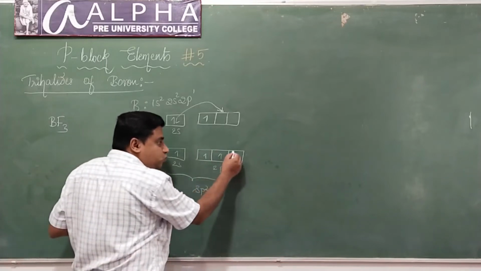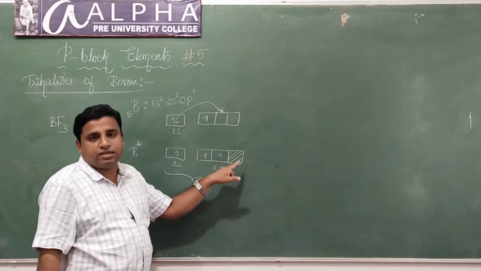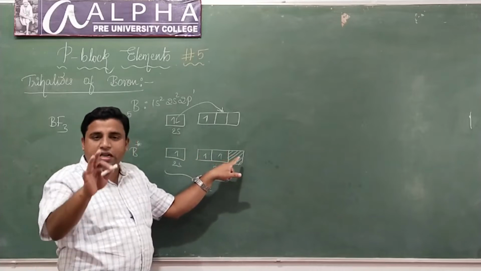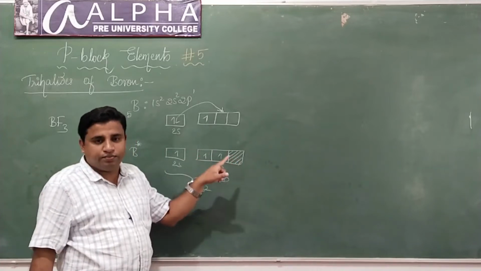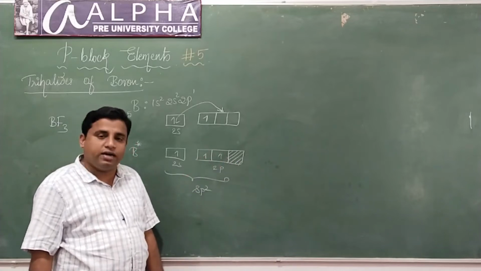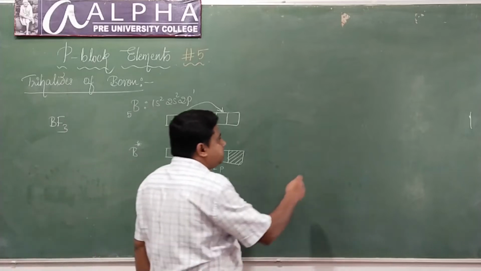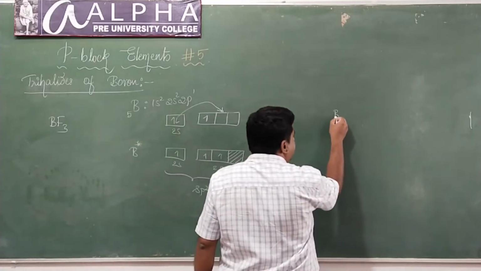Look here, there is one vacant p orbital which is unhybridized, correct? This vacant p orbital will not be involved in hybridization. Understood? Now come back to boron trifluoride. Look at boron trifluoride here.